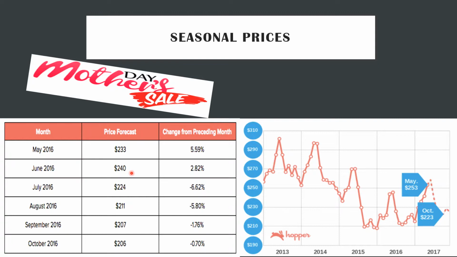In June of 2016, one company decided to charge customers around $240 for a ticket, while in October of the same year, they charged $206 for an airline ticket. Here, we see up and down fluctuations of ticket prices within the graph. In May, customers were charged around $253, while in October they were charged $223.